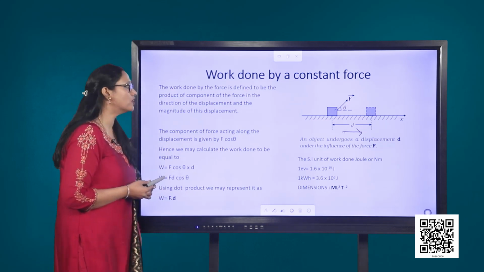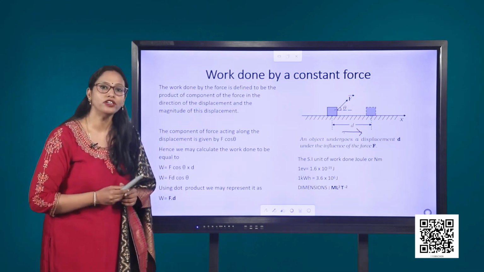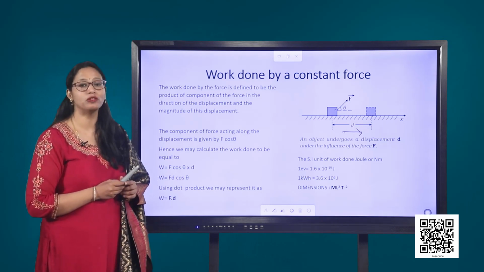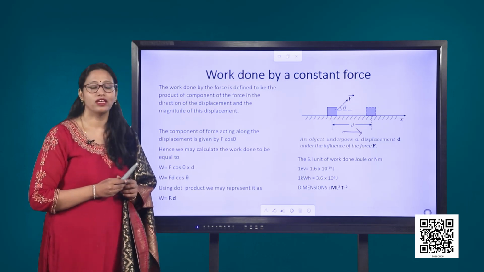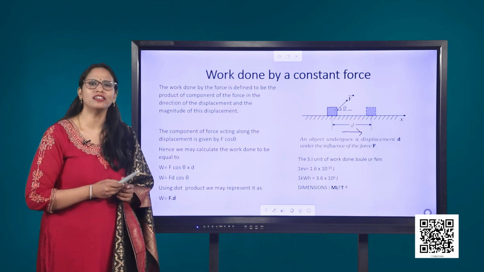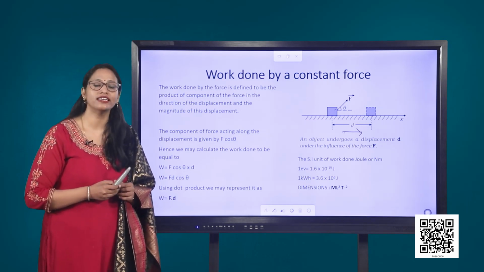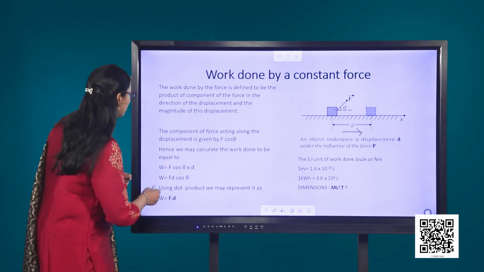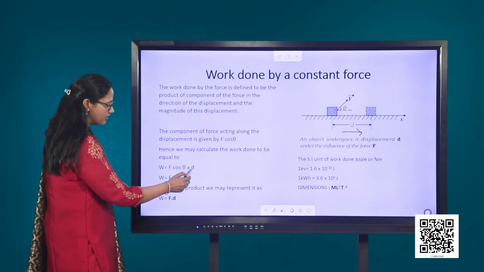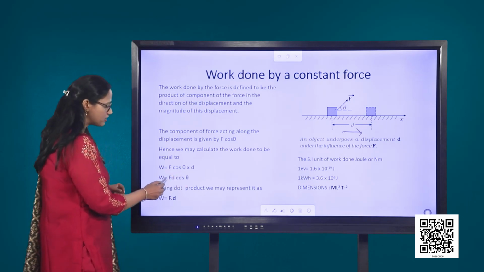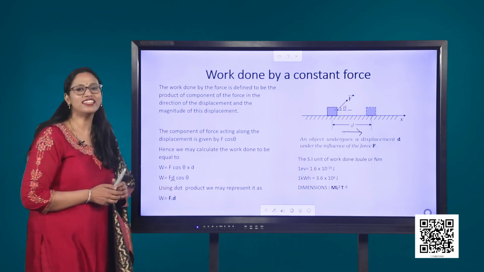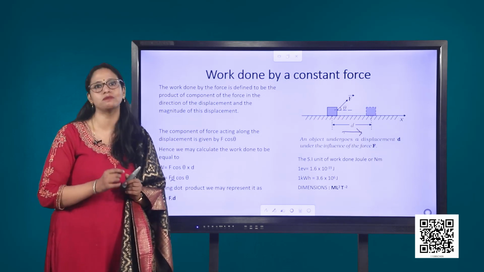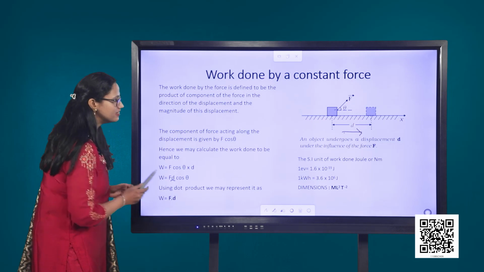In order to calculate the work, we would need to find out the component of force which is acting along the direction of displacement. This component of force will be given by F cos theta. The work done can be found by multiplying the component of force acting along the direction of displacement and the displacement. Therefore, the work done will be given by F cos theta into d. Therefore, W is equal to Fd cos theta. This can be represented in the form of dot product of the vectors force and displacement as F dot d.